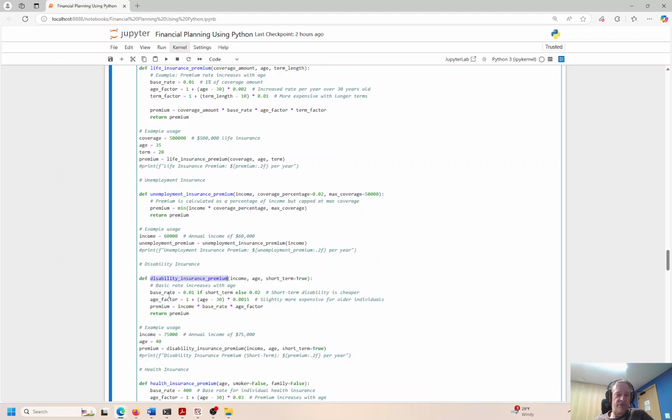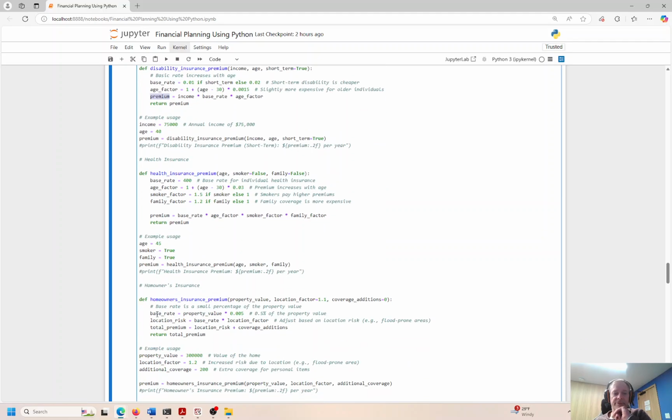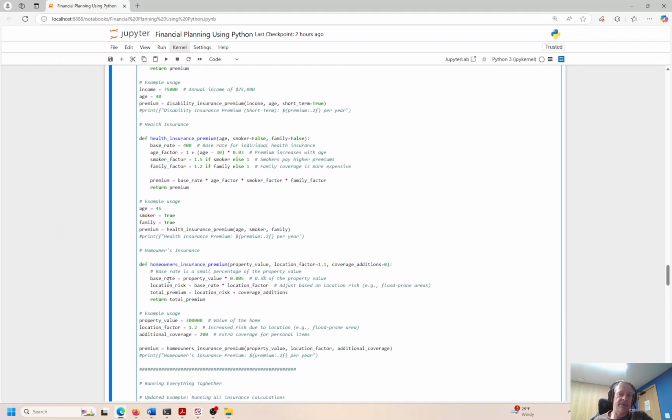So here we have disability insurance, and again, some hard-coded numbers. You can set this to whatever you want. It got a little bit complicated when I tried to capture all the user inputs because we're doing all of this insurance comprehensively at one time. If I broke it down into a bunch of different cells, you could certainly capture user inputs, or you could do it in this one large cell right here, the cell in Jupyter Notebook, but it gets a little bit convoluted, and I just thought it was neater, cleaner to do it this way. Okay, here's homeowners insurance. We have base risk, base rate, location, premium, and total premium.